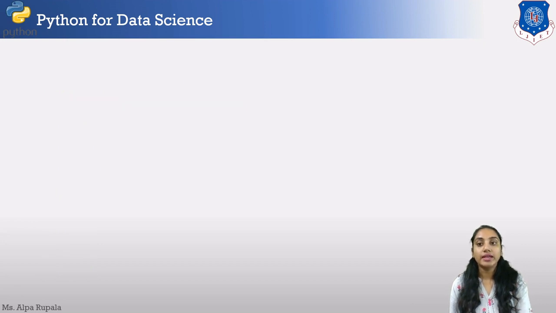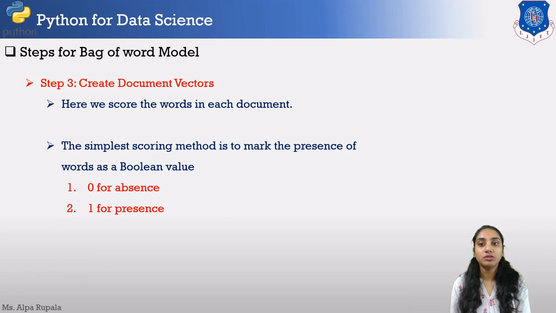Now the next step, step number 3, is to create the document vector. For the creation of a document vector, we will represent it as a vector space value which will contain only boolean values. Each unique word will have a separate value of 0 or 1 according to our document.